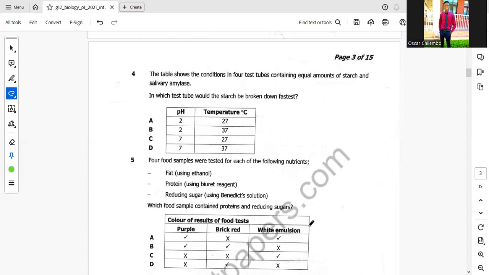Then the temperature, the optimum temperature the enzyme can work best at is 37 degrees Celsius. So making our answer D to be the correct one. At the pH of 7 and temperature of 37, this is where the enzyme is going to act fast.